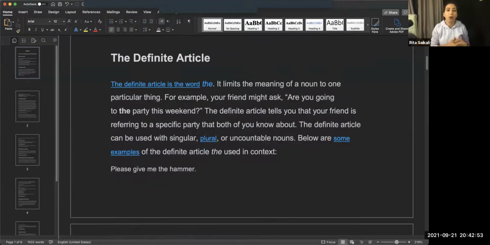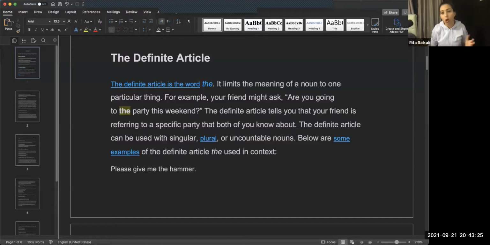Okay, so the is a definite article. It limits the meaning of a noun to one particular thing. So it's very defined. It's definite. It's a definite article. For example, you might ask your friends, are you going to the party this weekend? If you're talking to the friend, then that person probably knows which party you are talking about, okay? So you use the party.